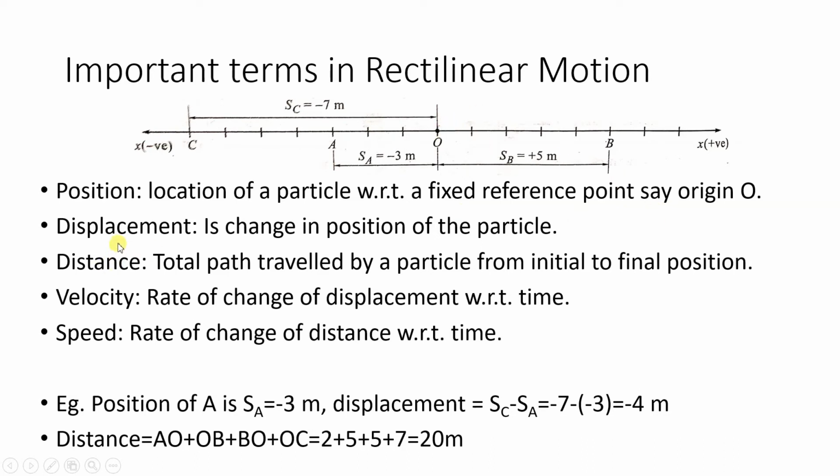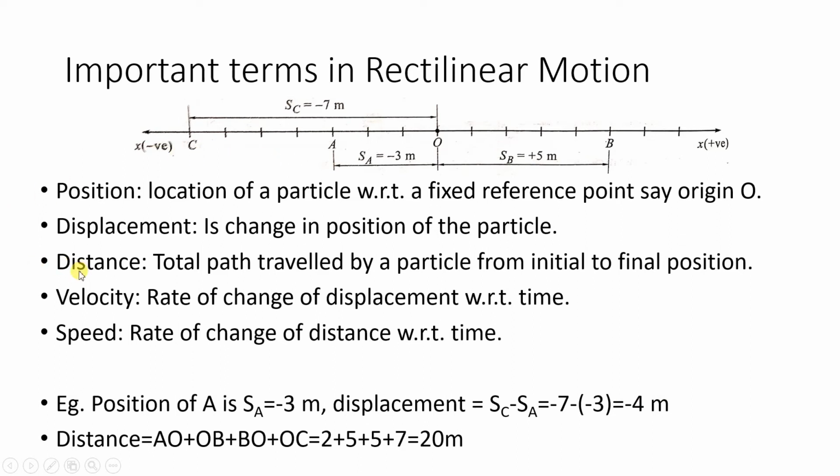Now second is displacement. What is displacement? It is the change in position of the particle. Suppose the initial location is point A and the final location is point C. So what is the displacement of the particle? It will be SC minus SA. It is shown over here, SC minus SA. So it will be -7 minus of -3, equal to -4 meter. So that will be the displacement.